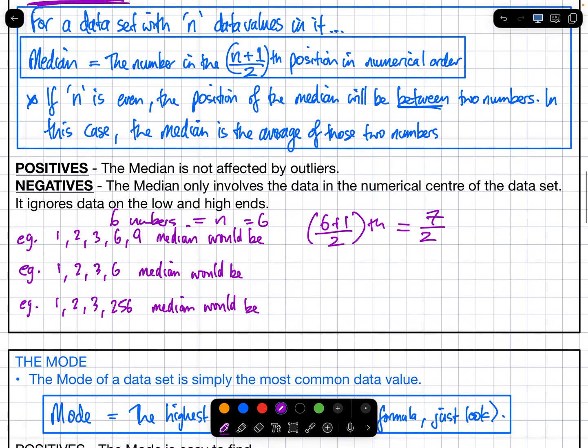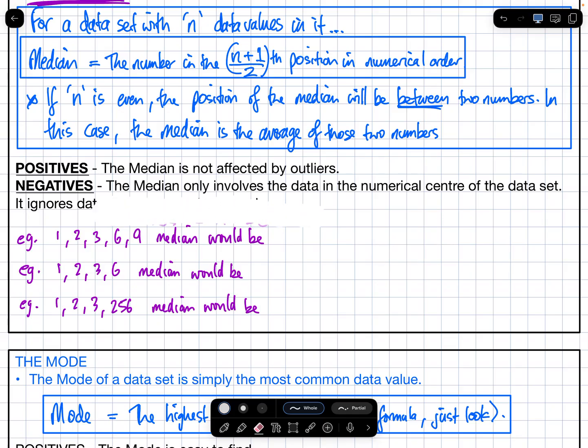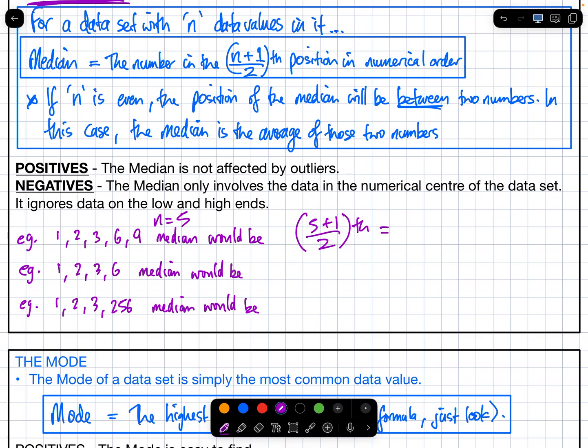Oh, no, sorry, that's 5. Well, let's start over. There are 5 numbers. n is going to be 5. Here we go. And then, what's the formula going to be? 5 plus 1 over 2th. What's 5 plus 1 going to be? 6 over 2. It's not going to be 2th, it's going to be third. So, which number is in the third position of those? 3. Therefore, median equals 3 because it's in the third position.